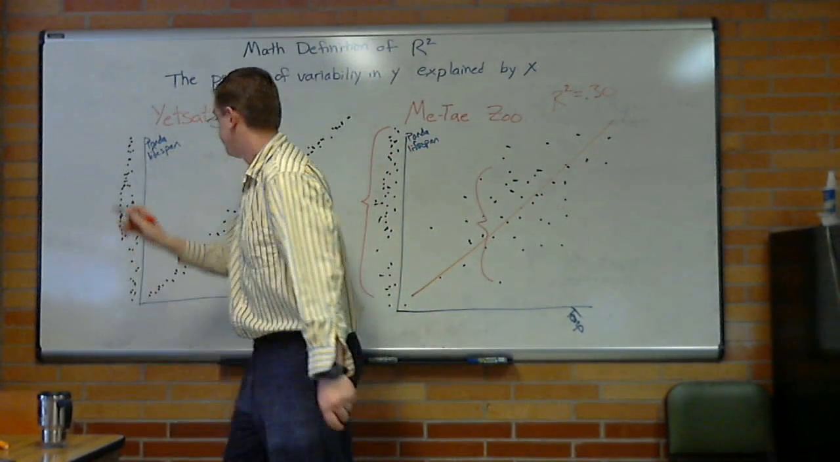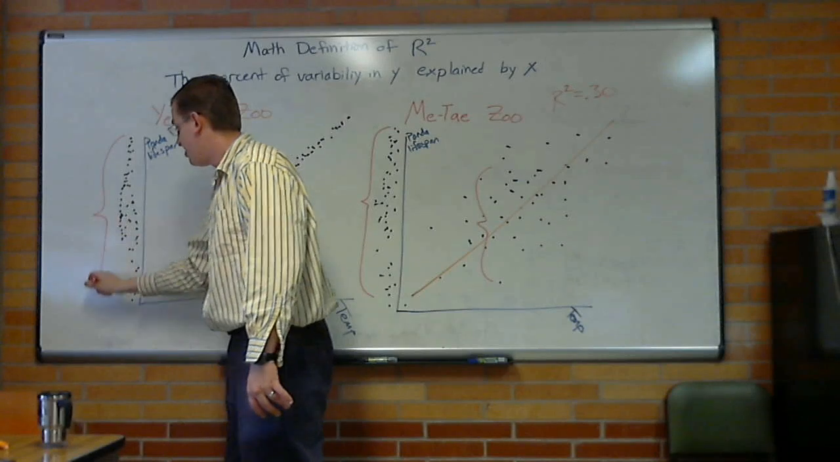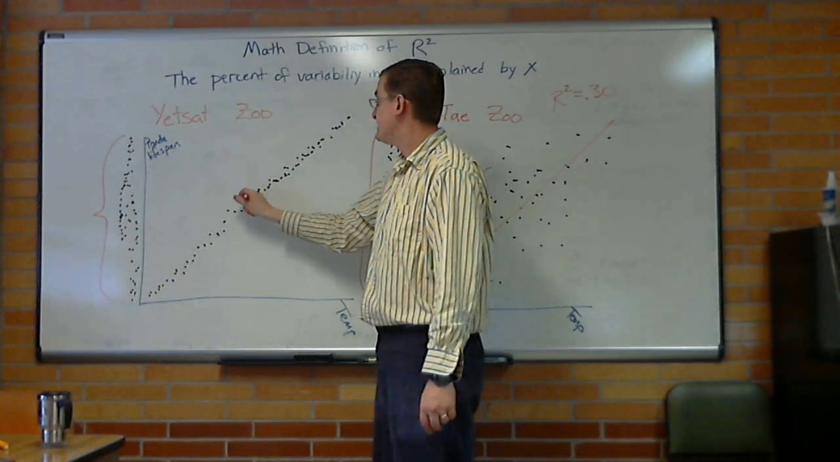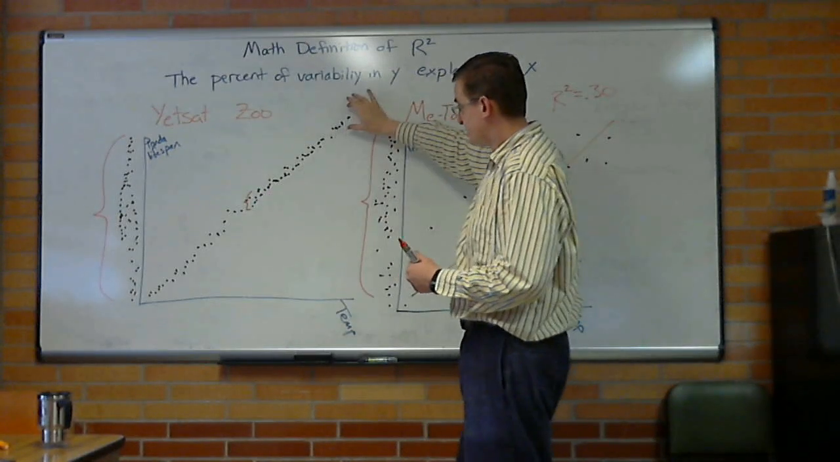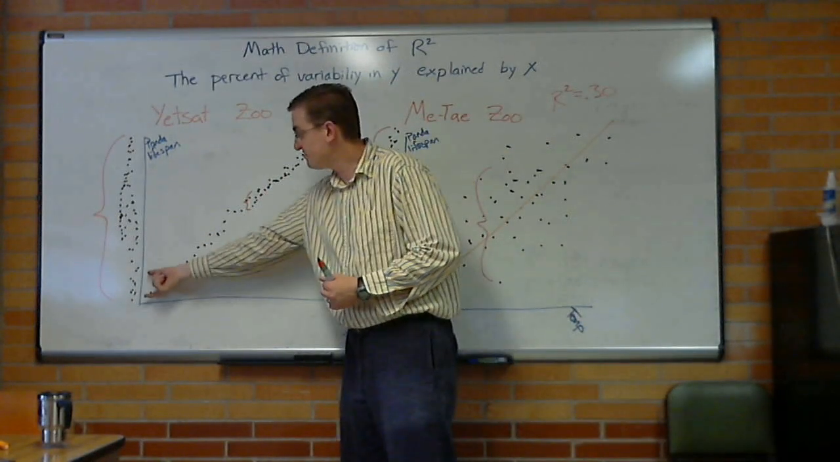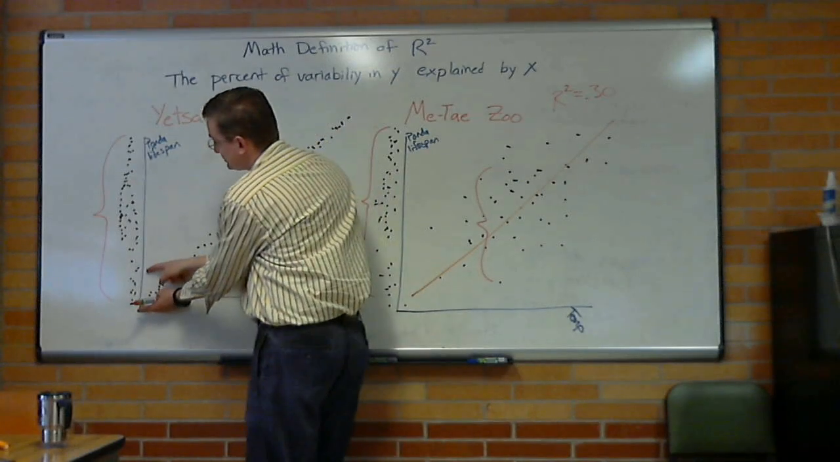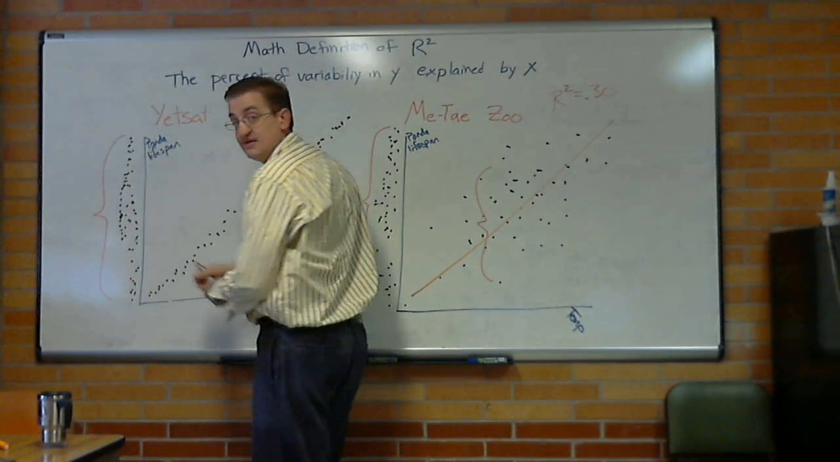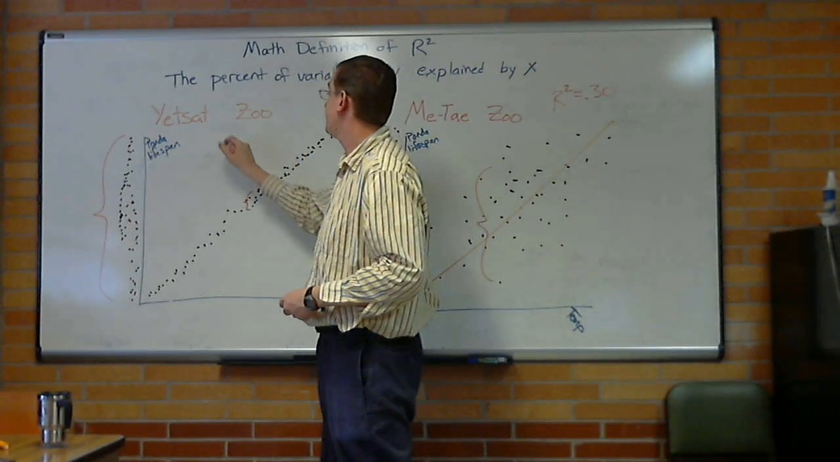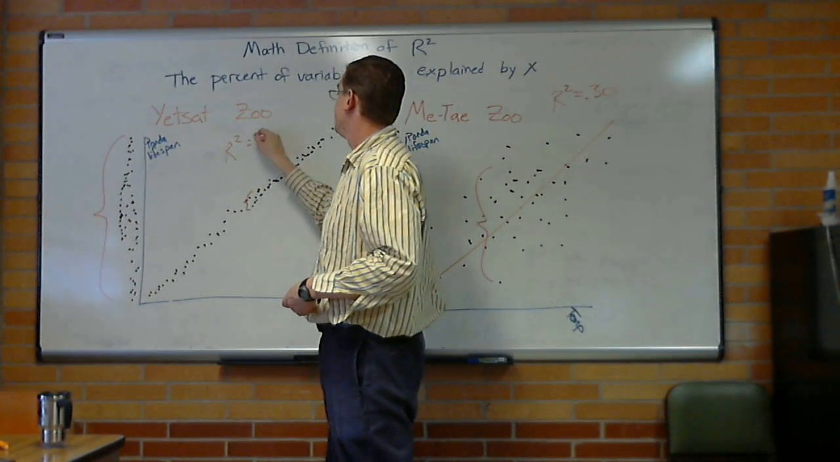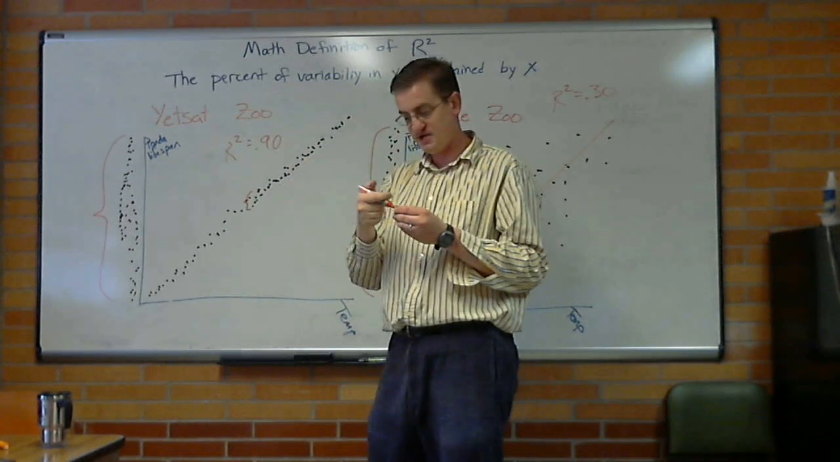What about over here? This was all the variability we had. And then thanks to regression, that's how much variability we had after we did our regression. So how much of the variability did we lose? Well, it looks like this is 10% of it. So 90% of our variability is gone. That's an r squared of 90% and a marker that's dying.